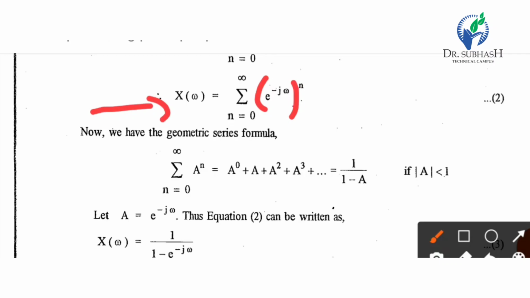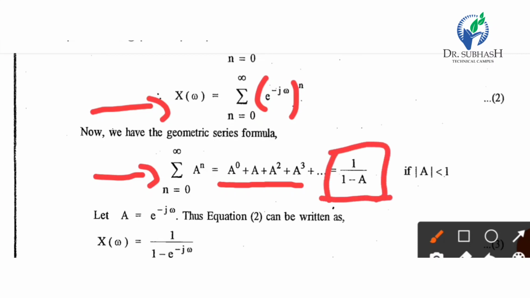We have the geometric series summation n equal to 0 to infinity a raised to n equal to a raised to 0, a raised to 1, a raised to 2, plus a raised to 3, plus a raised to 4. So it becomes 1 upon 1 minus a, if mod a less than 1. So here in this equation e raised to minus j omega equal to a.